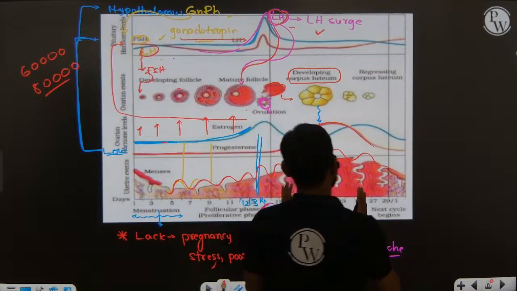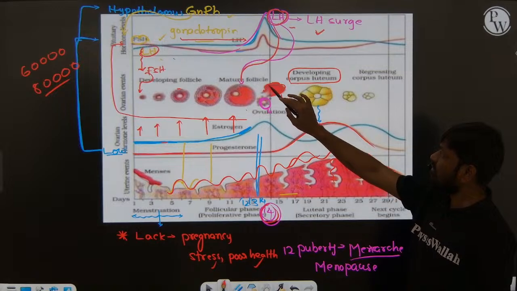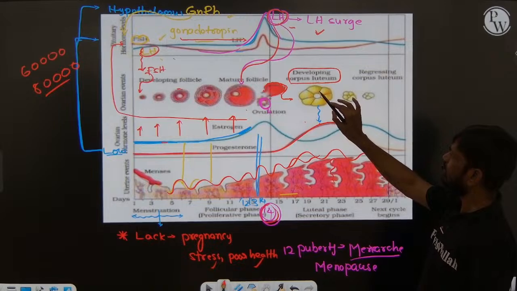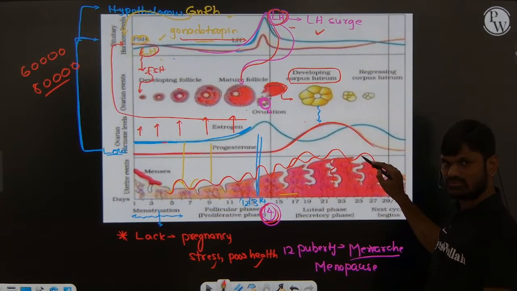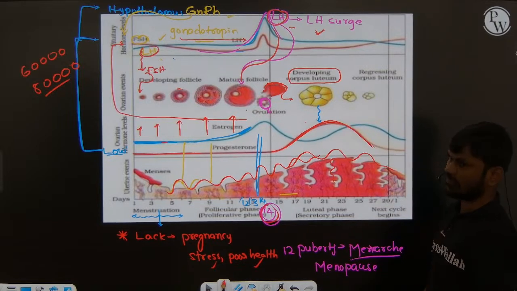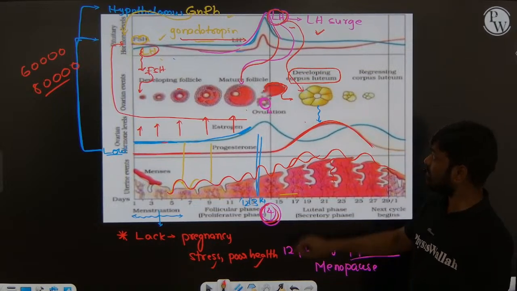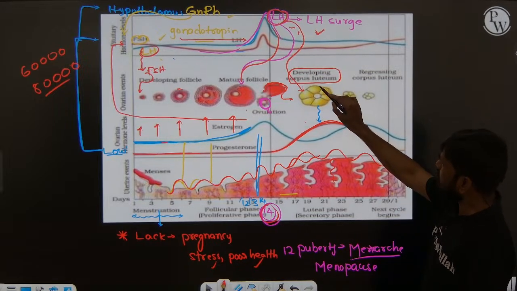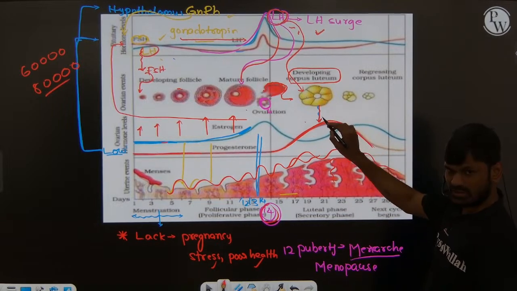Now, this is the luteal phase. What happens during the luteal phase? The remaining part of the Graafian follicle is converted into the corpus luteum, right? The endometrium lining becomes thick, right? Because the concentration of progesterone hormone is more. And LH also maintains the corpus luteum. High concentration of LH maintains the corpus luteum, and when LH maintains the corpus luteum, the corpus luteum secretes progesterone.